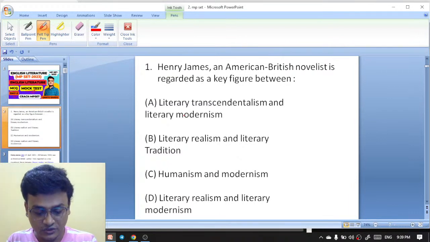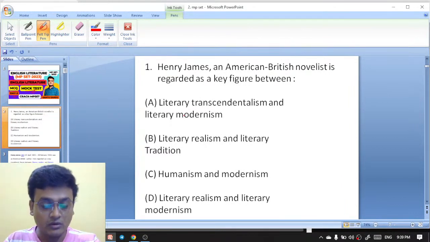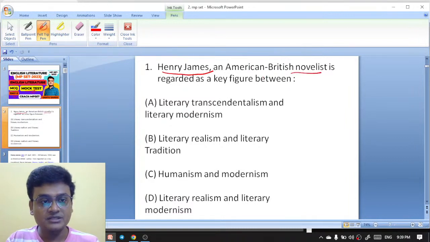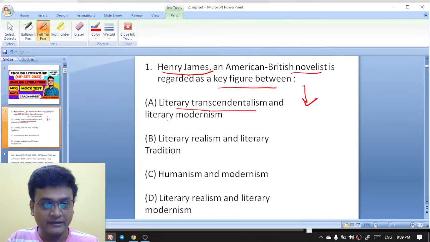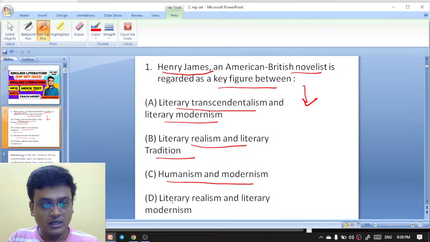So the first question is on your screen. Henry James, an American British novelist, is regarded as a key figure between literary realism and literary modernism.